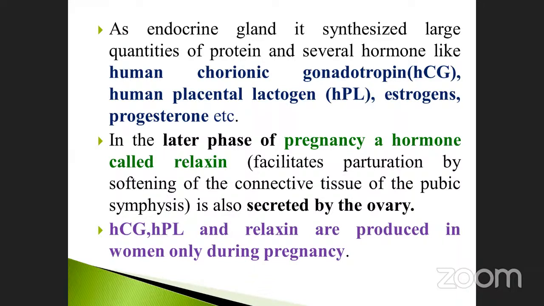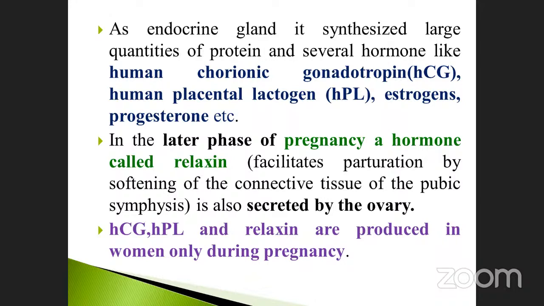Okay, another component in the later phase during pregnancy, what happened? One of the hormones is also secreted by the placenta. That hormone is called relaxin. What will relaxin do? Softening of the connective tissues. This is very, very important. It is also secreted by the ovary. The ovary also secretes the hormone relaxin in the later phase of pregnancy. What happened? The connective tissues will be loosening. That is very, very important.